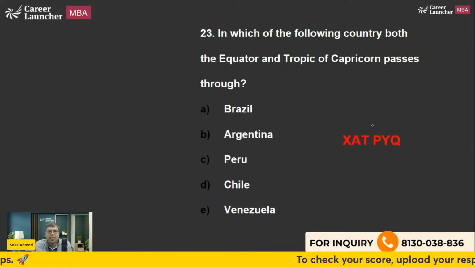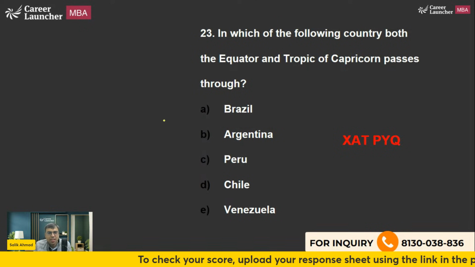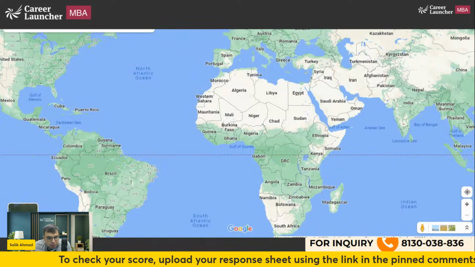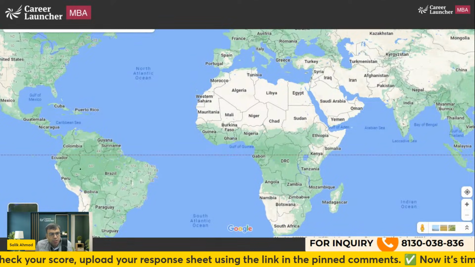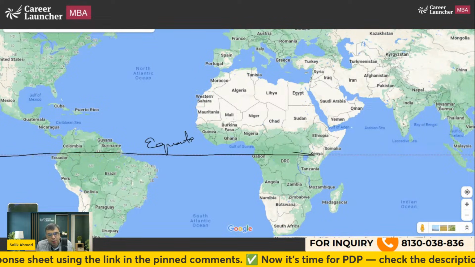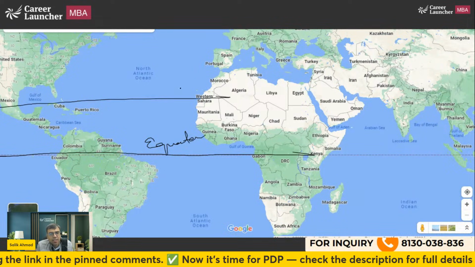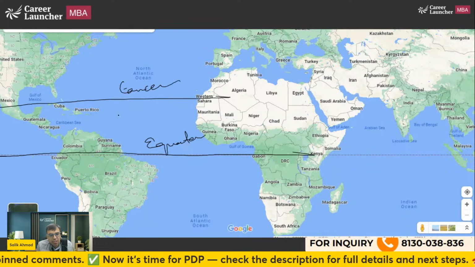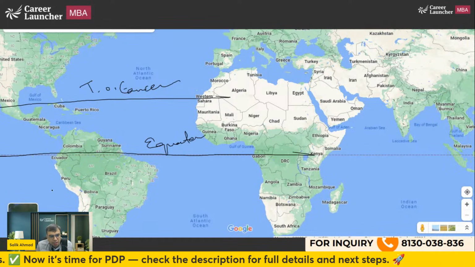The next one is, in which country do both equator and Tropic of Capricorn pass through? The answer is Brazil. Very simple. Let me show. So this is equator. Tropic of Cancer is passing here. Tropic of Capricorn passes somewhere here.